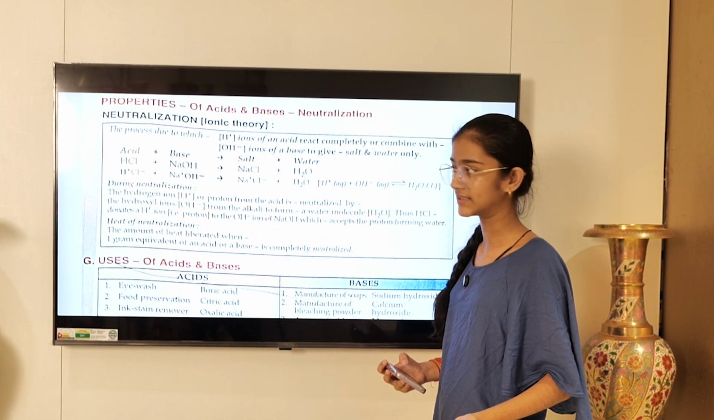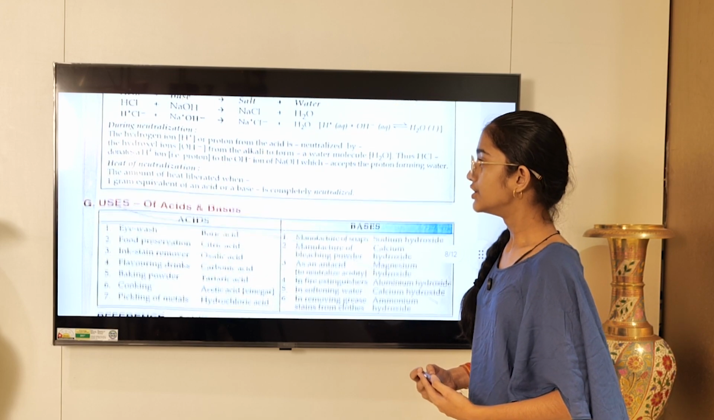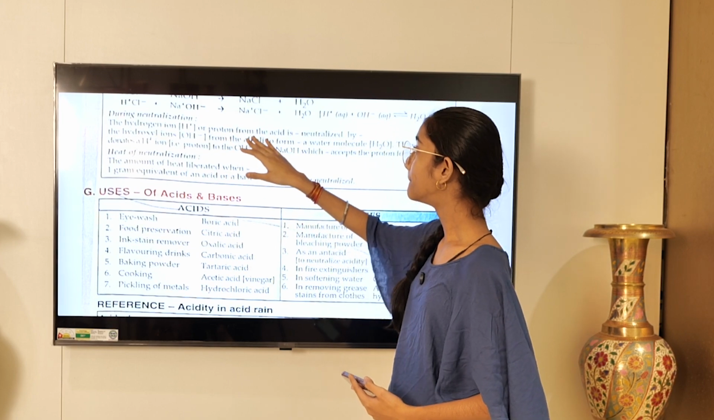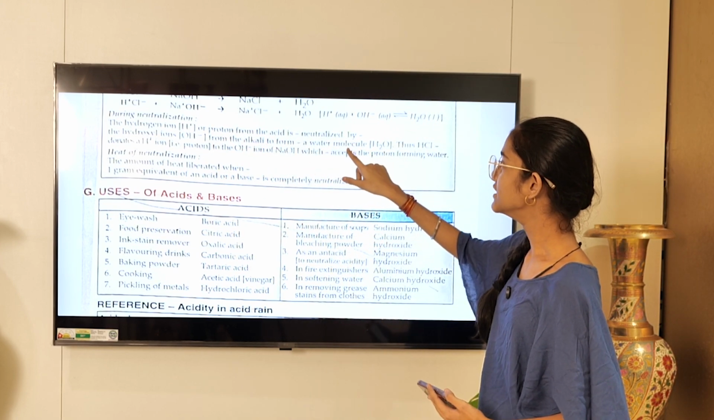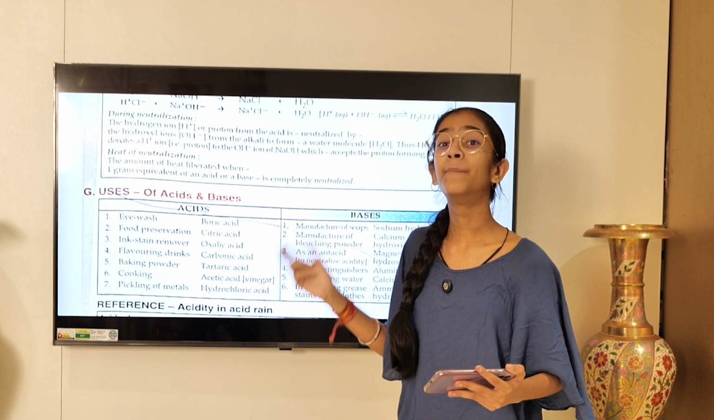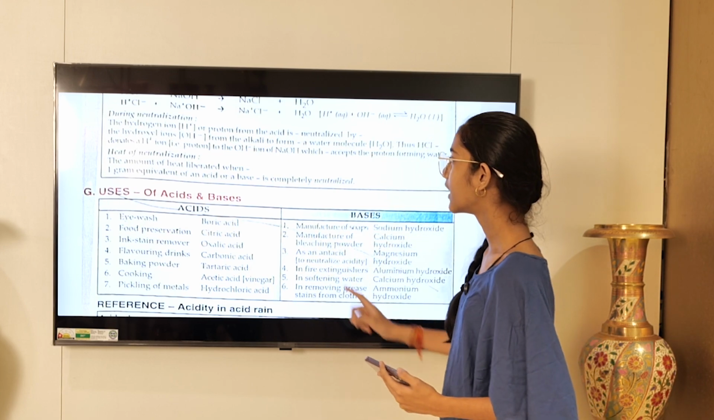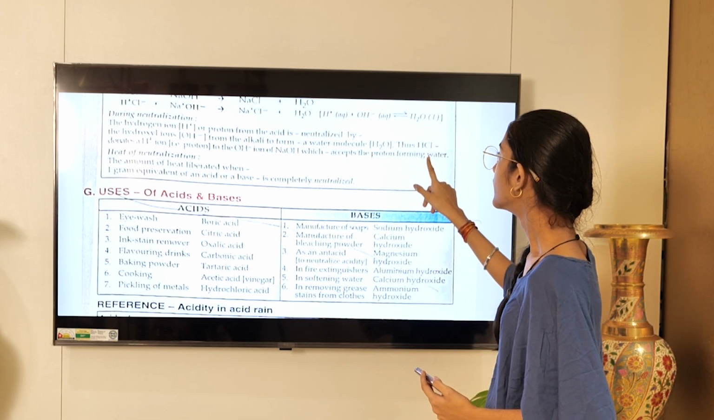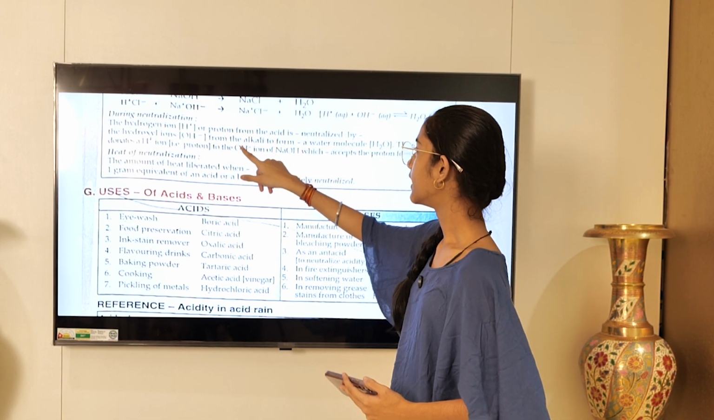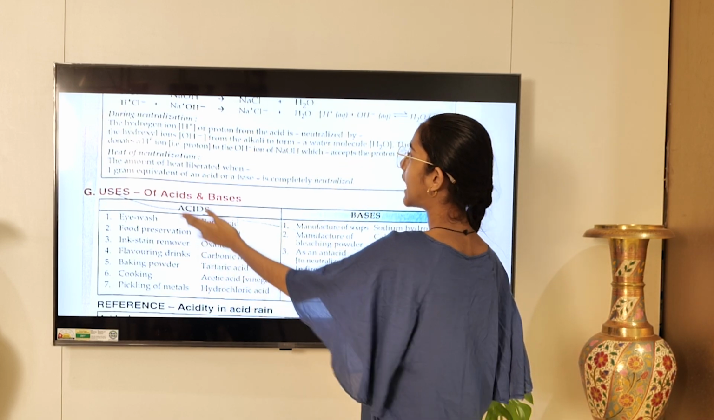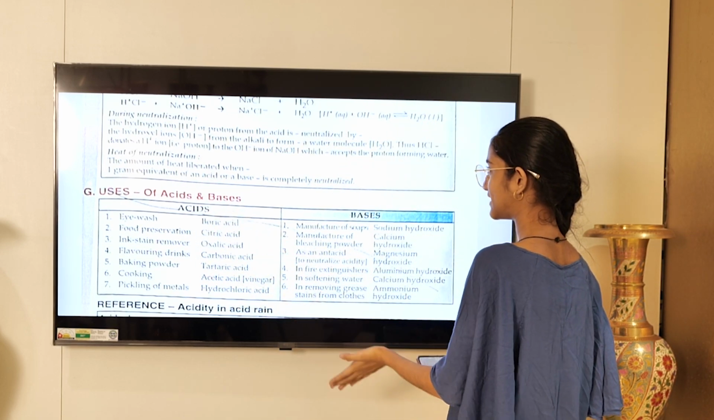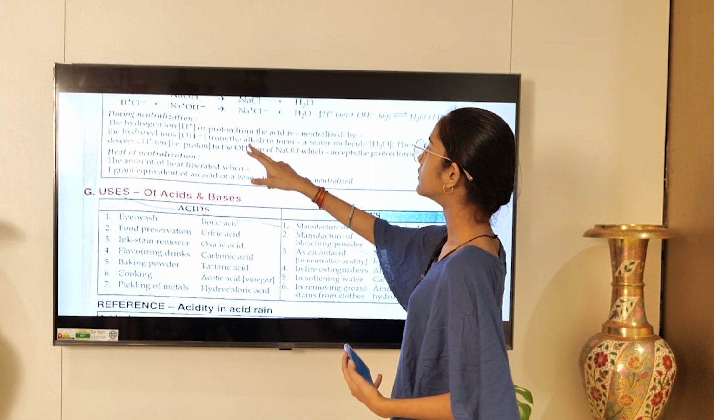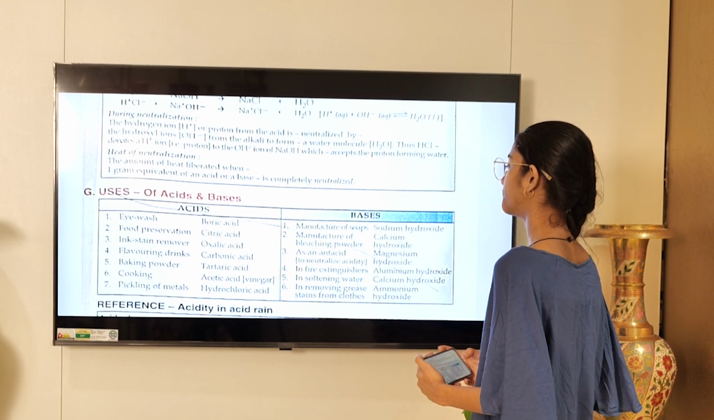We have already learned this. During neutralization, the hydrogen ion or proton from the acid is neutralized by what? By hydroxyl ions from the alkali to form a water molecule. Now this can be asked as a give reason: why does a hydrogen ion or a proton from an acid get neutralized by hydroxyl ions? So your answer will be: to form a water molecule.